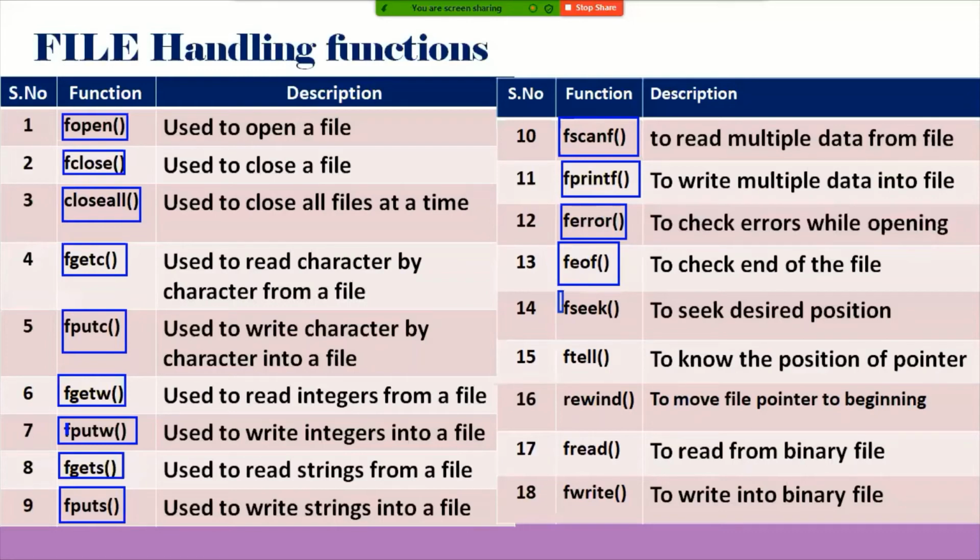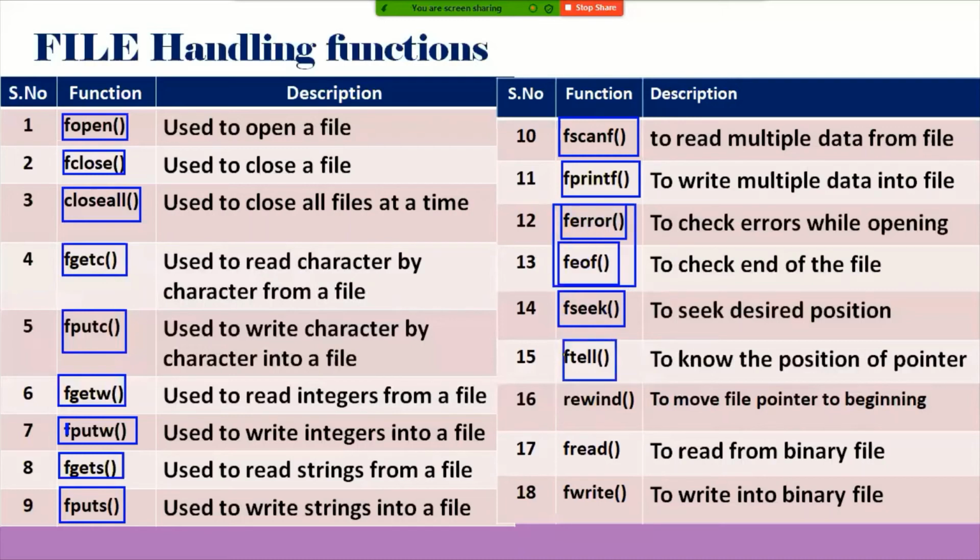If I want to move the file pointer to the desired position, the fseek function will be used. In this case, 3 arguments will be used: file pointer, offset, and position. Offset is also called displacement value, that is a long integer value. Then the file position, that is the pointer position, we will discuss in the next video in detail with an example. This function is also called a random access file function. These two functions are also called error handling functions.